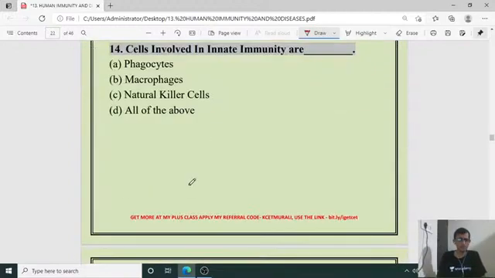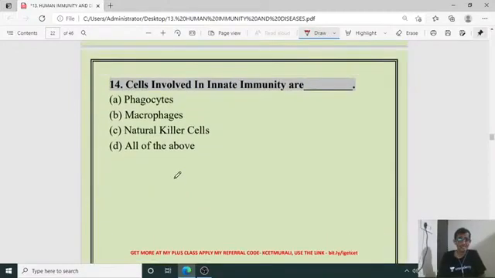And next, question number 14. Cells involved in innate immunity are phagocytes, macrophages, natural killer cells, you can write it as NK cells, and all of the above.